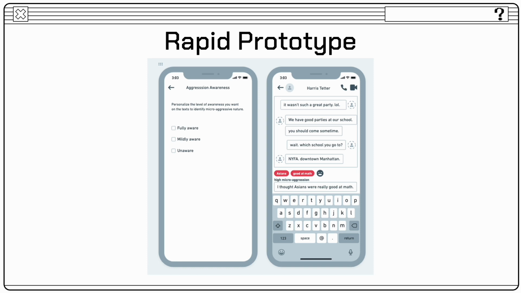The first rapid prototype made our visions clear. This app, although non-functional, gave us the idea of what it would look like to use this app on a mobile device. The settings could be personalized to send alerts depending on the scale of microaggression in the text. The color-coded text and emojis helped users be alert of the microaggression and make the conversation more empathetic.